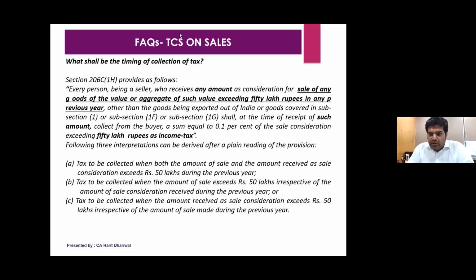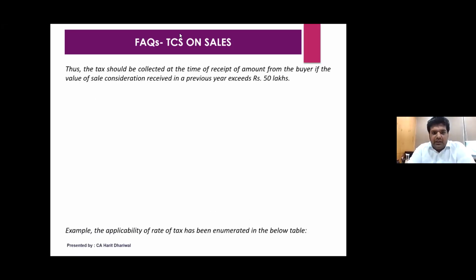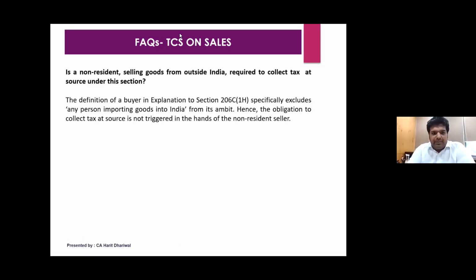But we have to also take into account that this limit of 50 lakhs is every year. So suppose you're dealing with a particular client that has 50 lakhs of receipt in this year, next year it might not have. In that case, TCS will not be applicable in the next year. So this limit will also have to be seen. Now coming to a very important comparison, I'll just strictly go through that.